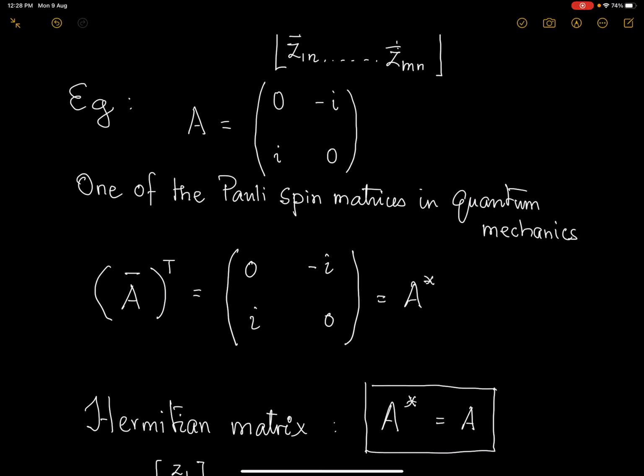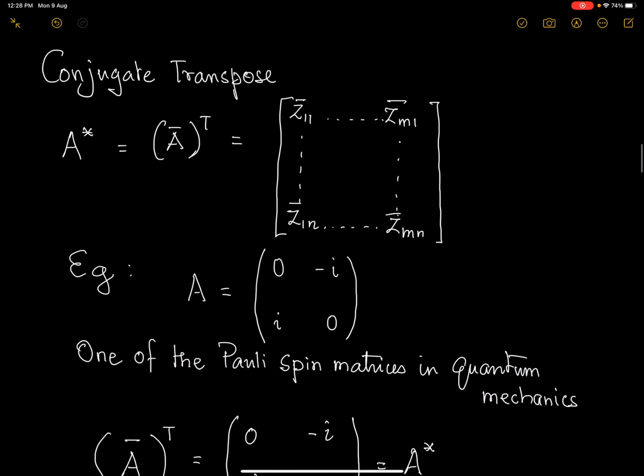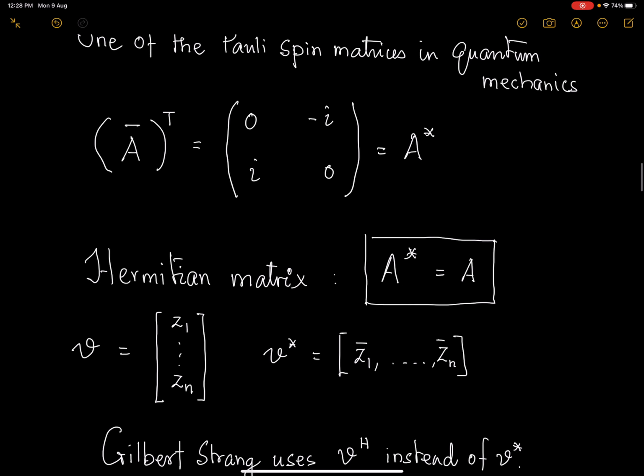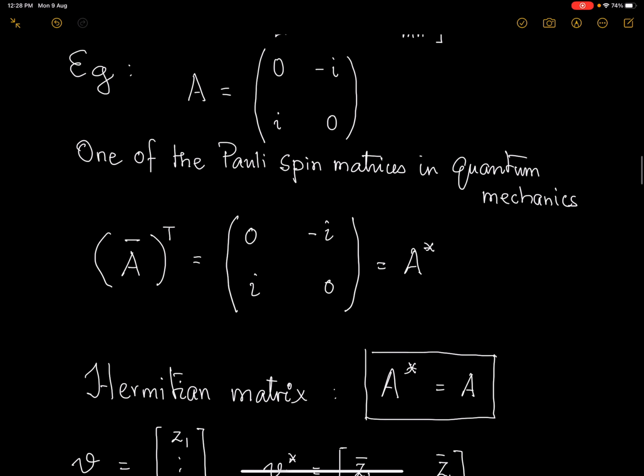So when I take the conjugate transpose of this Pauli matrix, which is symbolically called A star, what we get back is A star equal to my old matrix A. Such matrices are called Hermitian matrices. This is the analog of symmetric matrix. See, if you take A bar transpose when all the entries are real, you will get only A transpose. And if A transpose equals A, you say that it is a symmetric matrix. So for real matrices, what we call symmetric matrices, that role is now played by Hermitian matrices when the entries are complex.